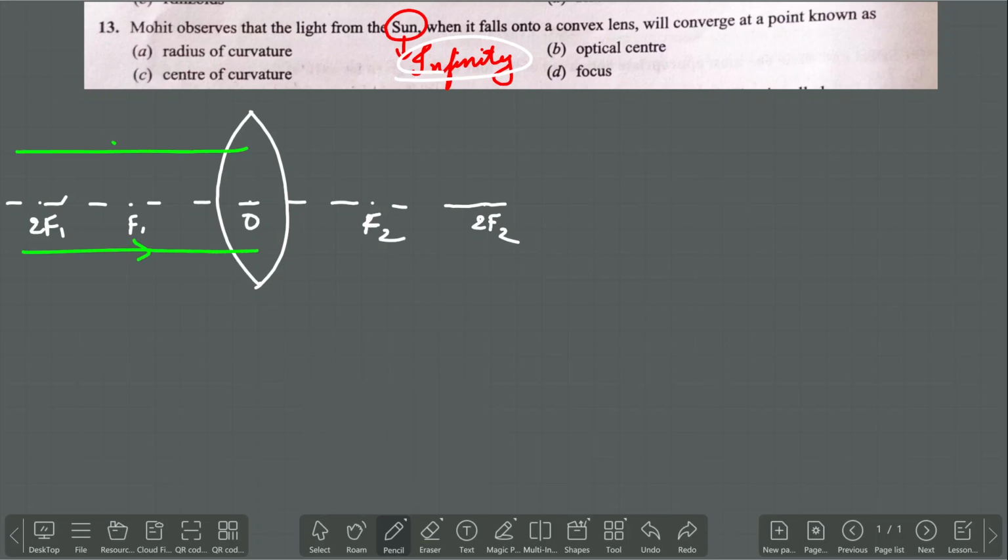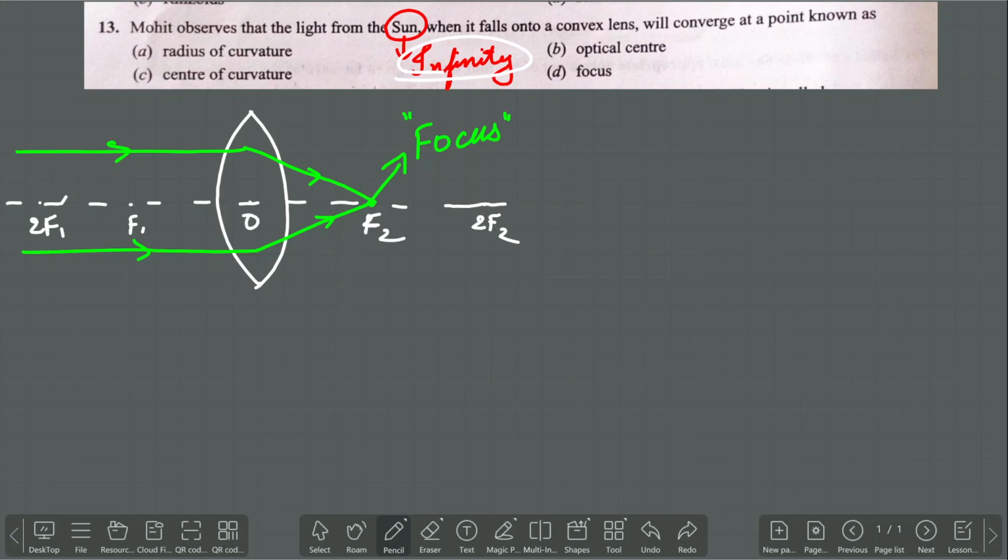Whenever the incident ray is passing parallel to the principal axis, after refraction the light rays will get converged and fall at one specific point, and that point only we will be calling the focus.